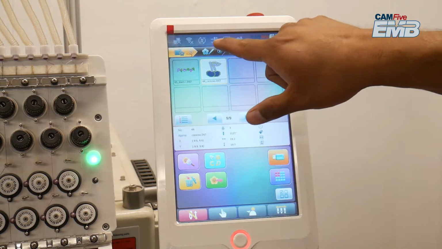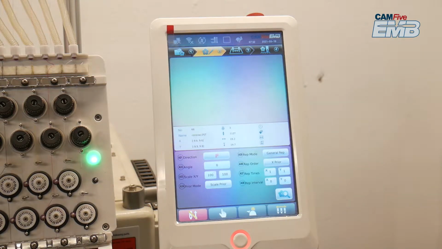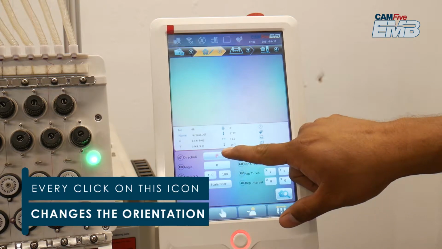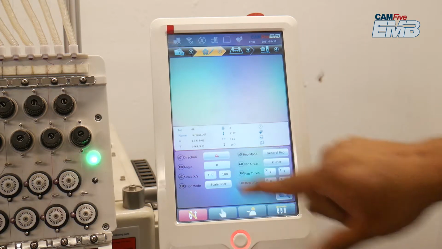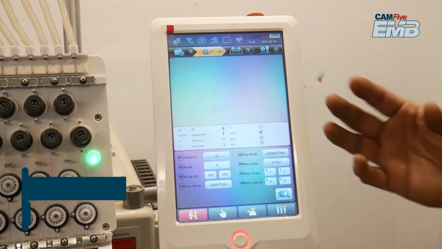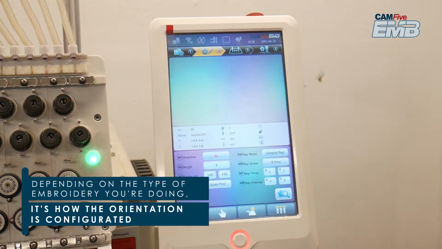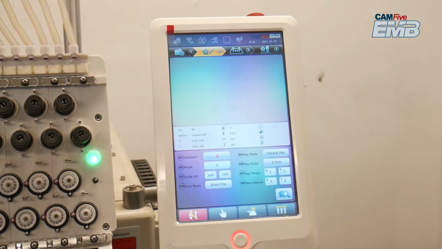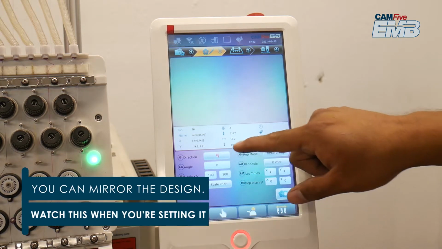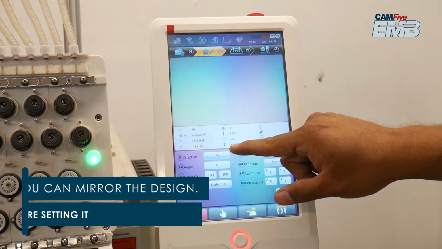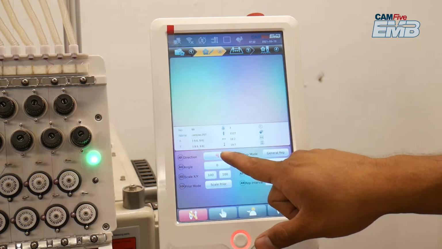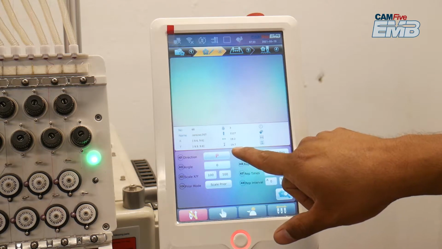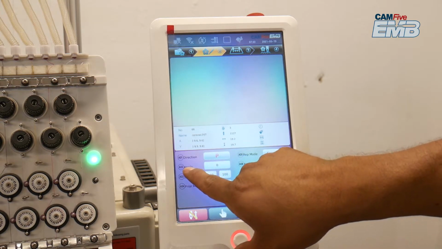In step number 2, you'll find the icons and the functions to move the design. Set the angle of the design if needed with the next icon.